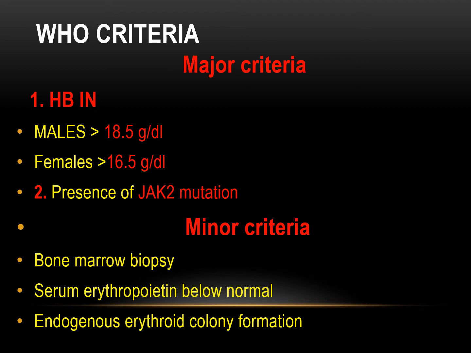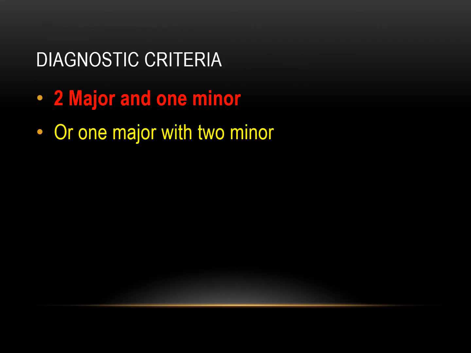Dear students, this is a very important slide. WHO criteria for the diagnosis of polycythemia rubra vera. The major criteria are, first, HB: in males more than 18.5 and in females more than 16.5, and second, the presence of JAK2 mutations. The minor criteria are bone marrow biopsy, serum erythropoietin below normal, and endogenous erythroid colony formation. These are the minor criteria.